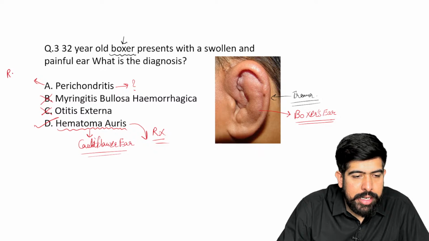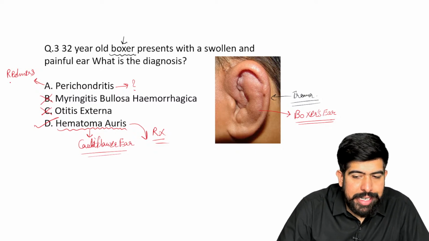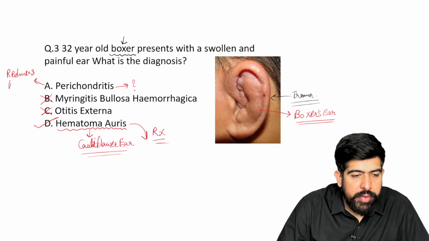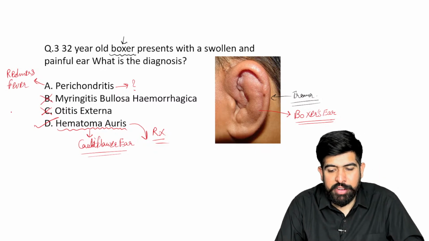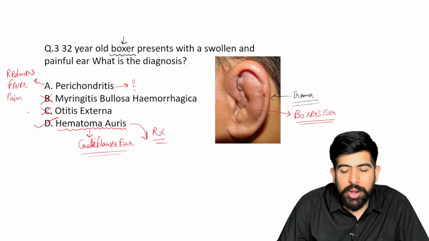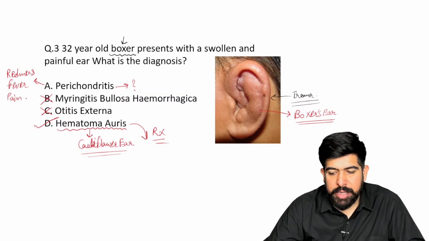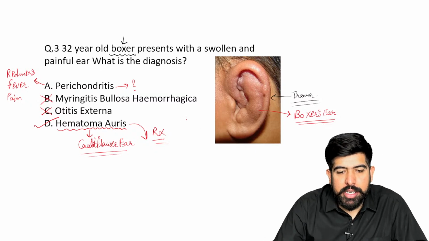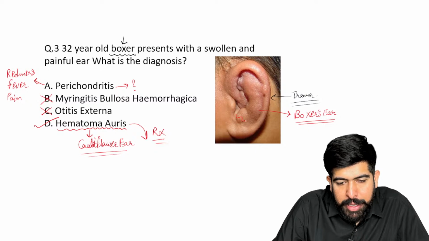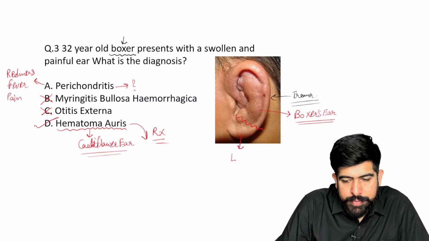There will be redness. Yes, redness will be there. Of course, with the redness, there will be fever. As the inflammation is there, of course the fever will be seen, and pain will also be there. But the important sign which you have to remember in perichondritis is this part, which is known as your lobule.